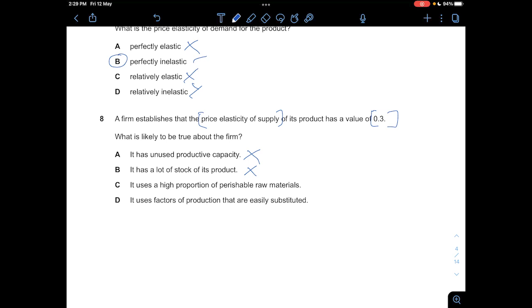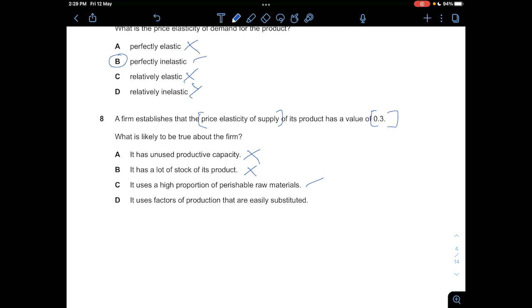And C, it uses a high proportion of perishable raw materials. This one is correct, because if you use a high proportion of perishable raw materials, this means that your product itself can only last for maybe 1 week or 2 weeks, and it's very difficult to stock up supplies that can only last for this long, right? So it's inelastic because of this.